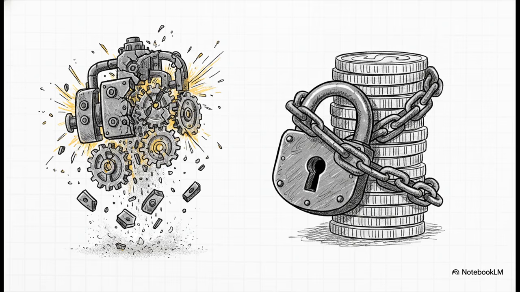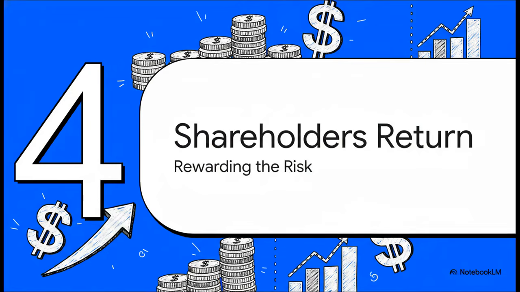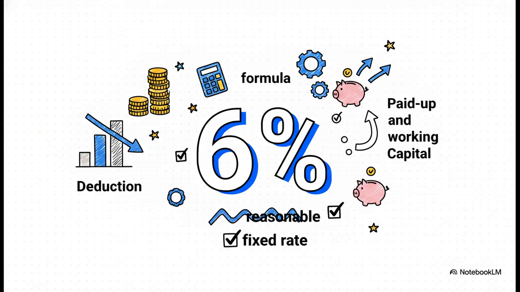Once we filter those out, we get a much, much more realistic picture. Moving right along to Section 4, the shareholders' fair return, rewarding the risk. Now we have to talk about the people who funded the whole thing. So, the formula says we now need to deduct a reasonable return on the paid-up and working capital.